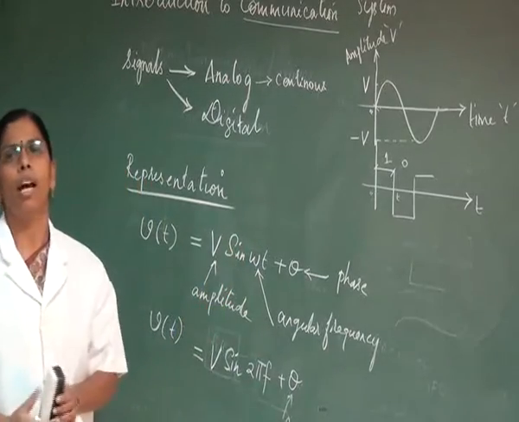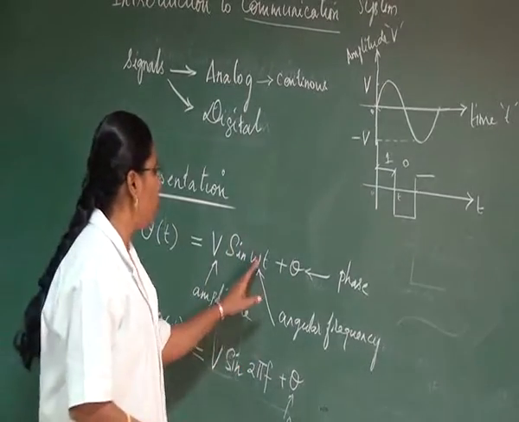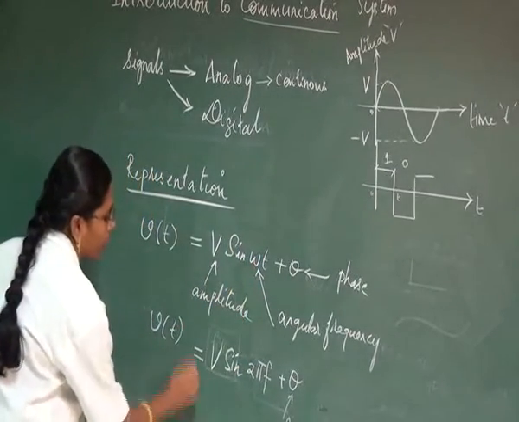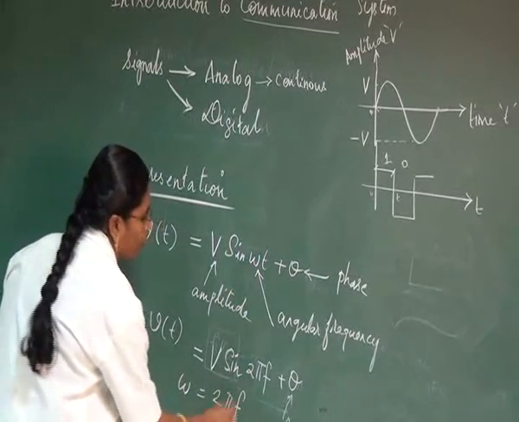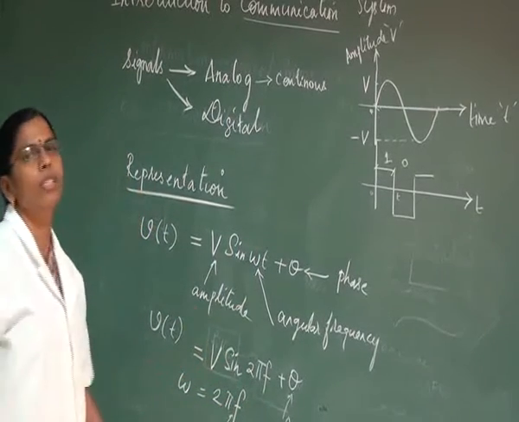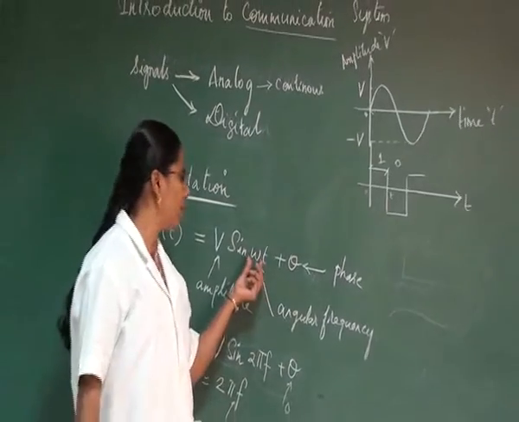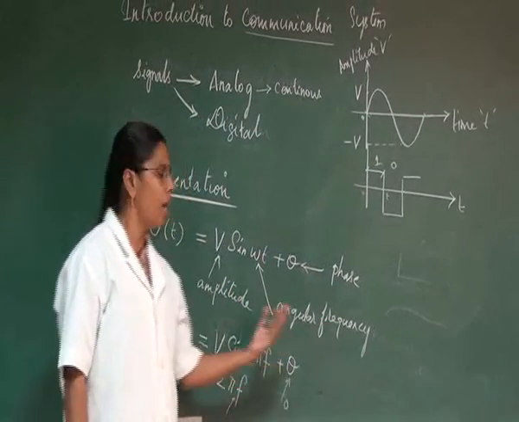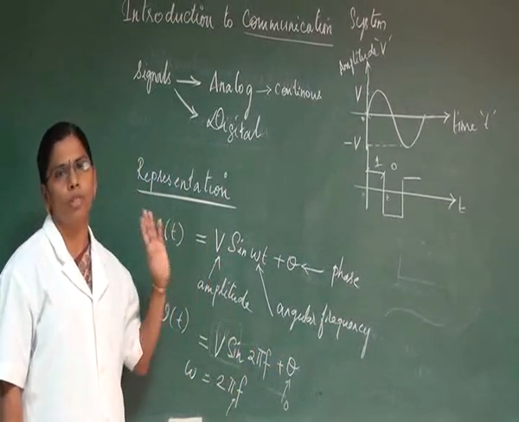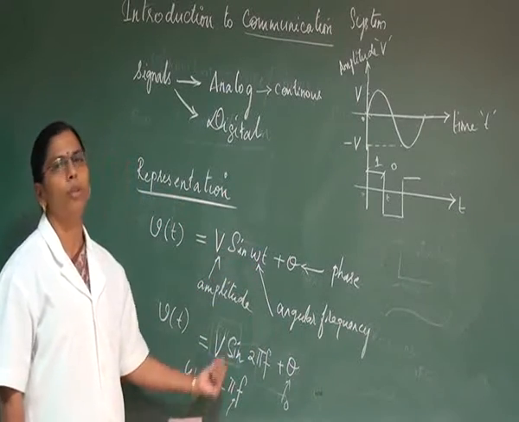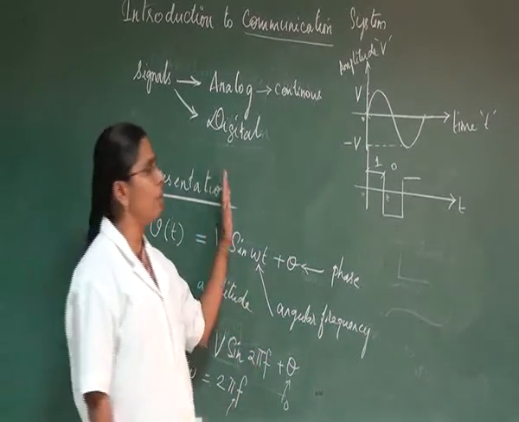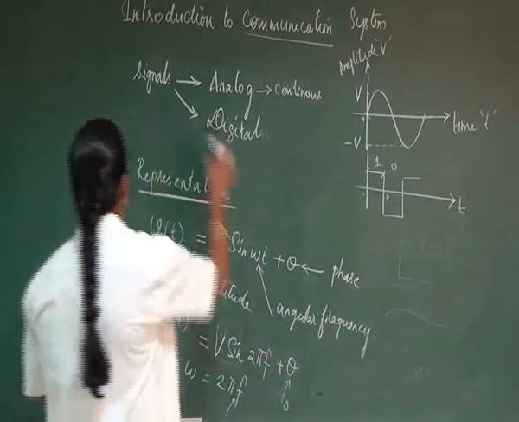Omega is called the angular frequency and f is termed the frequency of the signal. The relation between omega and f is omega equals 2 pi f. This is how a signal can be represented.